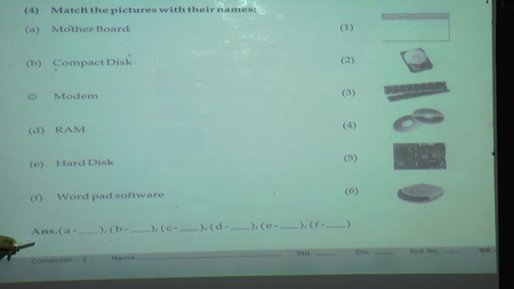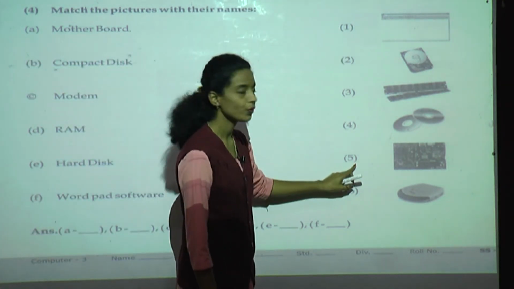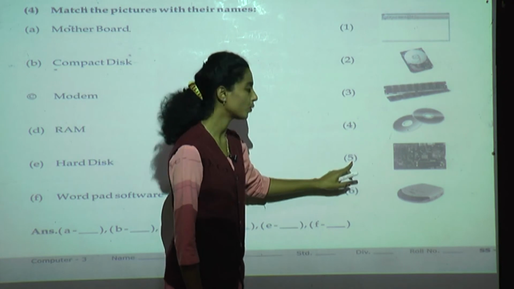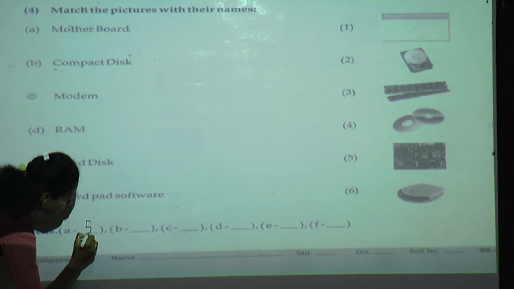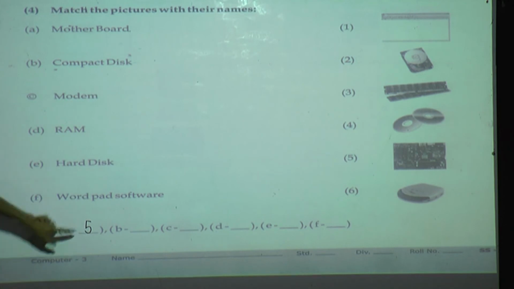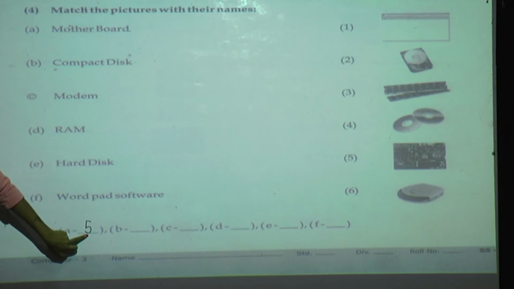We have to write answer here. A, Motherboard. Then what is the number of this picture? Fifth one. Then answer will come fifth. We have to write here only 5.